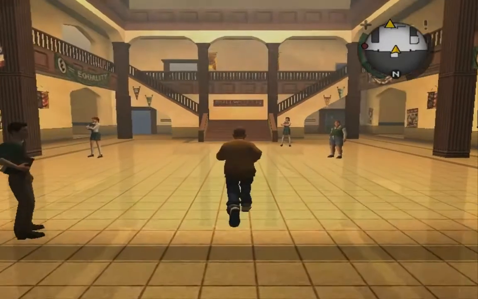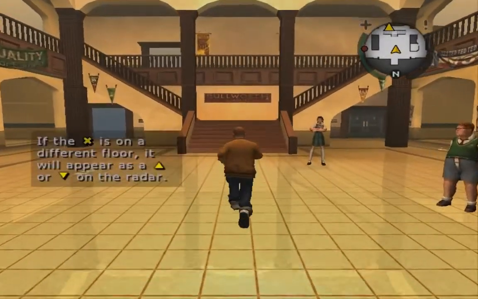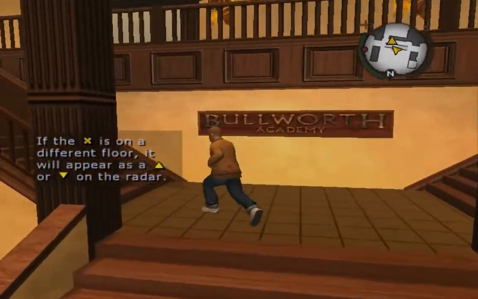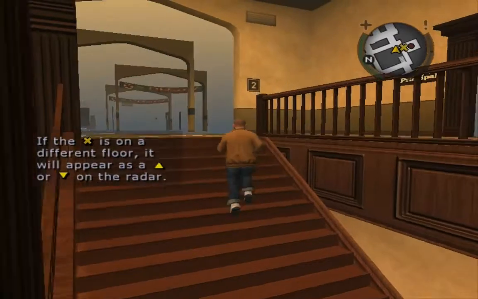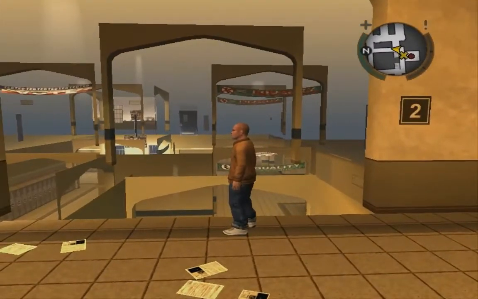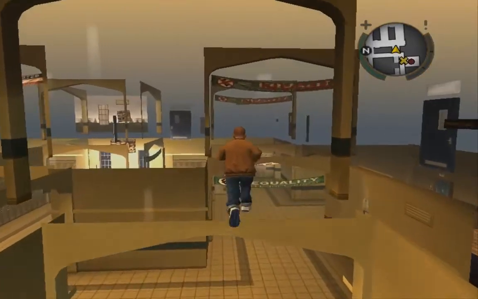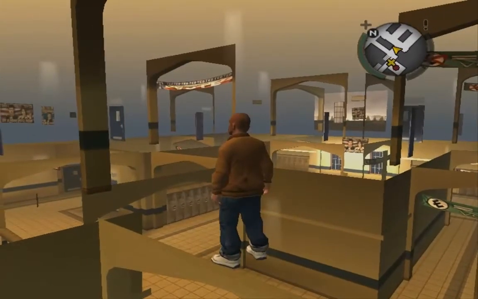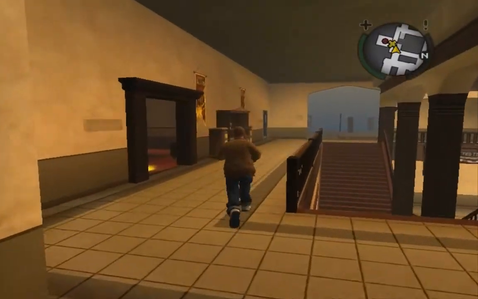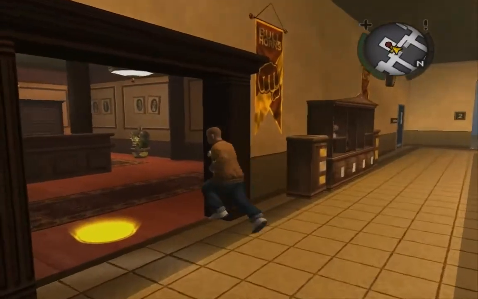Oh, for a second I thought that was the school, a big fog. Okay, so when you get, why is the game so much glitching? Look at this. Like, what the hell? So we go in here.